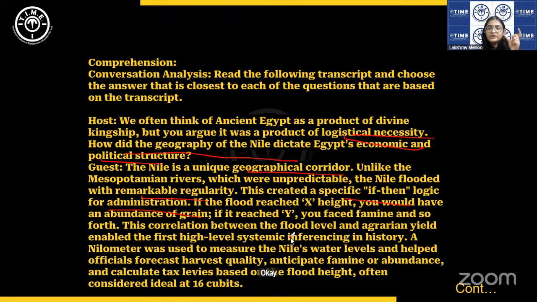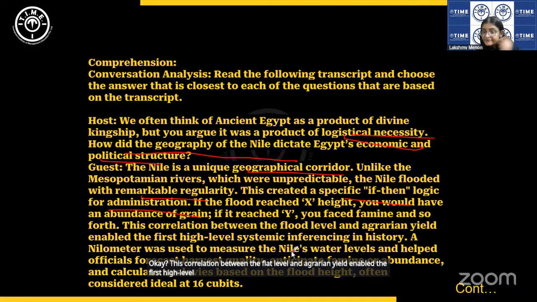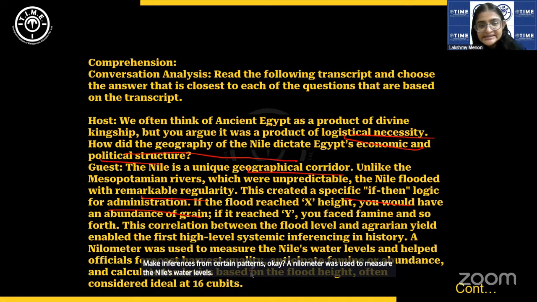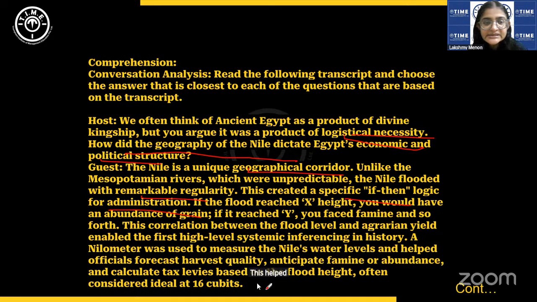This correlation between the flood level and agrarian yield enabled the first high-level systemic inferencing in history. So it was because of that geographical phenomenon that in Egypt they had to be actively involved in nature, and they had to make inferences from certain patterns. A Nilometer was used to measure the Nile's water levels. This helped them in various things.